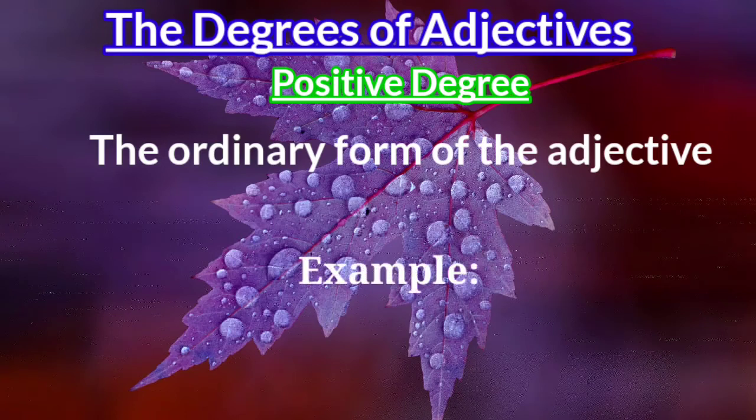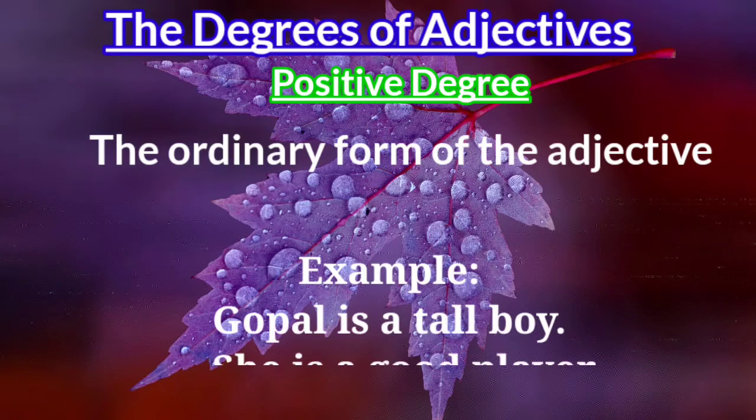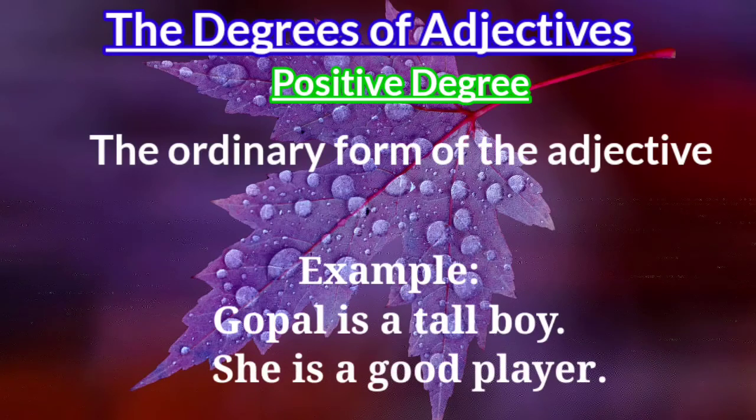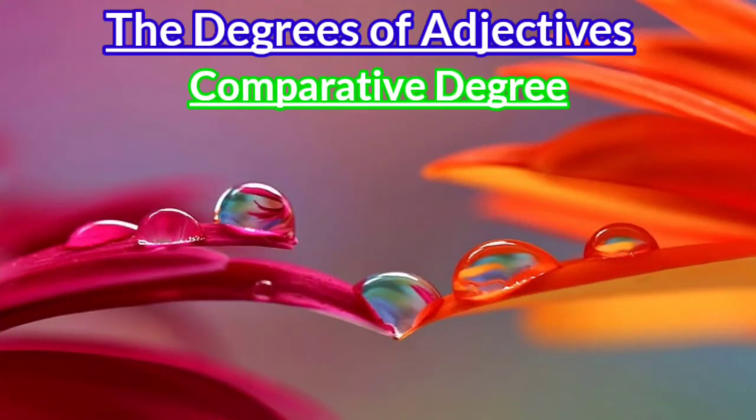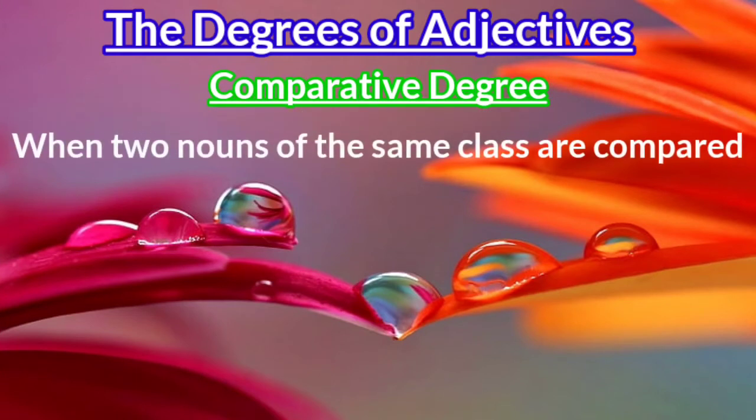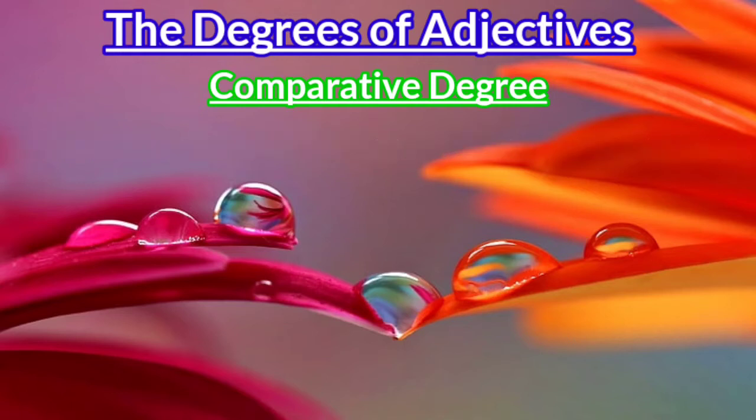Example, Gopal is a tall boy. She is a good player. Here tall and good both are positive degree adjectives. Then the second one, comparative degree. When 2 nouns or things of the same class are compared, we use the comparative degree.